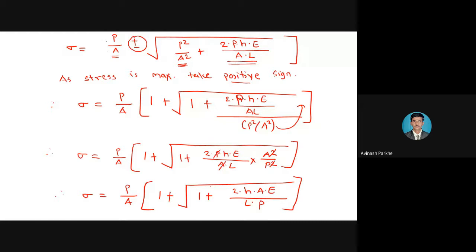The modified equation I have written here. Then as the stress is maximum, we have to consider the positive sign. So here only the positive sign is considered, and from this term I have taken P upon A as a constant parameter. Wherever P upon A has come out, what remains there? 1 remains. Inside the square root there was P square upon A square; when it comes outside the square root, what will it become?